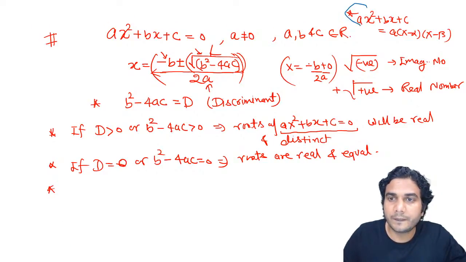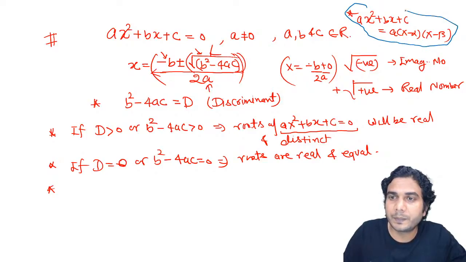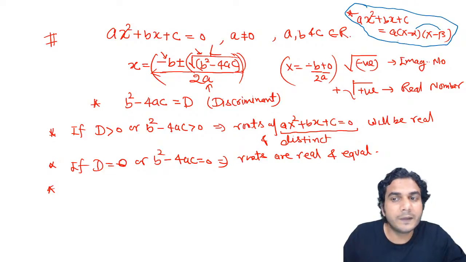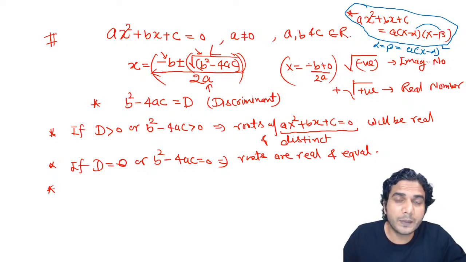So whenever you have ax square plus bx plus c and roots of this are alpha and beta, then you can write a times of x minus alpha into x minus beta. Now see, if alpha and beta are same, then this will become a perfect square. If alpha is equal to beta, then you can write this as a into x minus alpha the whole square. So this quadratic expression becomes a perfect square when discriminant is 0.